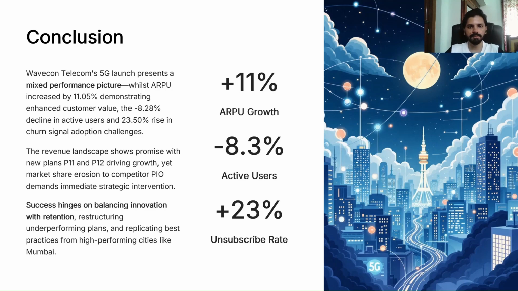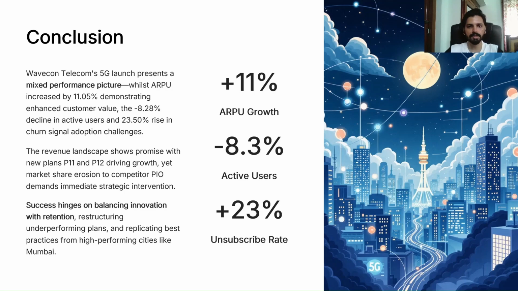And based on the revenue, we can see after the launch of 5G, the two plans, that is P11 and P12, are now bringing good revenue. The company should focus on these plans. And related to the market share, the company should adopt some strategies to regain their market share, which they are now losing, and increase their performance, and also try to adopt some methods to match the market leader, that is PIO. And based on the overall structuring, the company should restructure some plans like P5 to P7 as mentioned earlier.